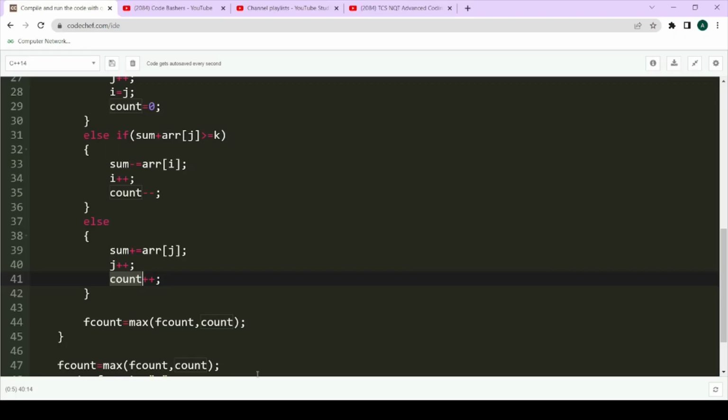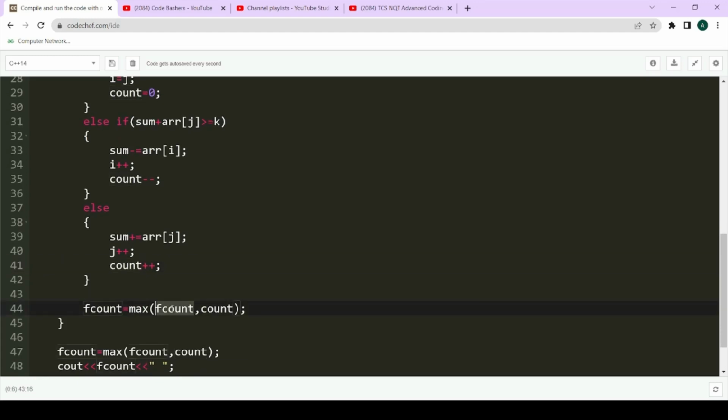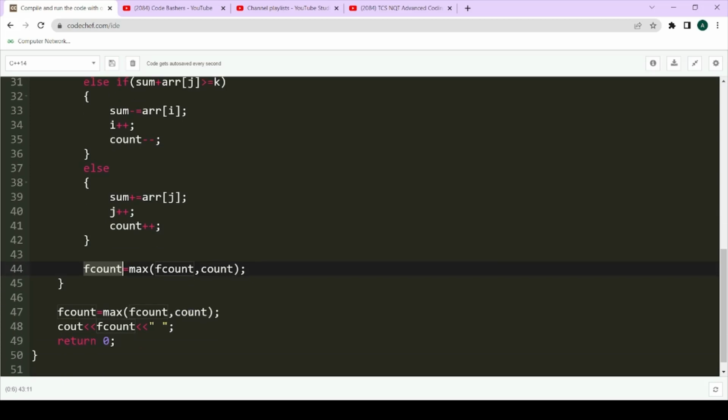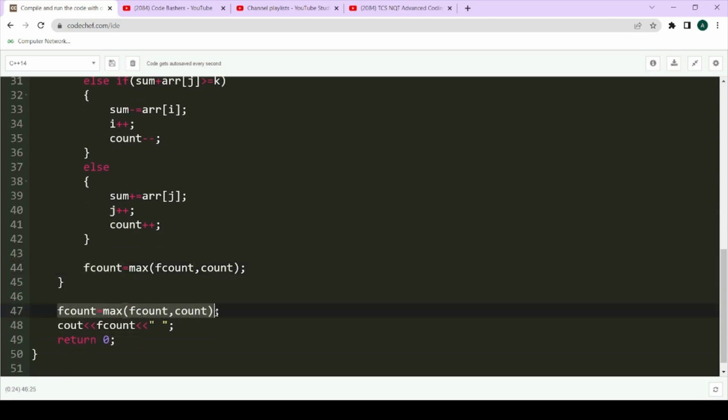The max value of f count and count will always get updated into the f count variable. And at the end of the loop, we are again doing the same thing, that is, we are updating the f count value. In the end, we are simply printing out f count, that is how many horses we can place bets on which are continuous in nature, and the total bet sum is less than k value.